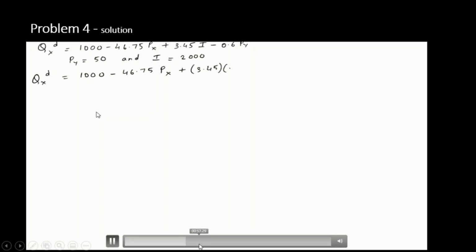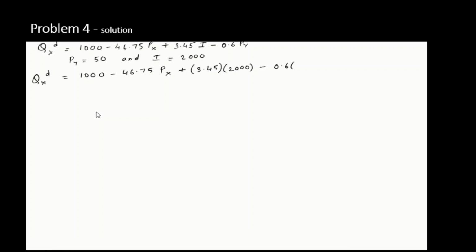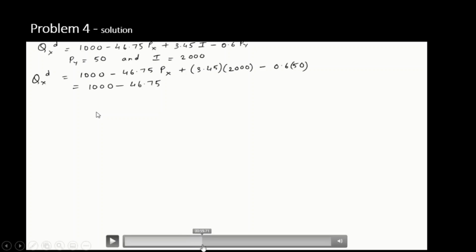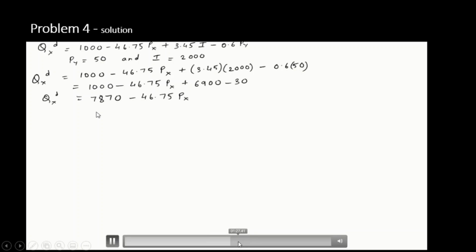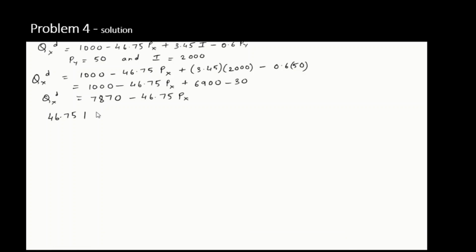So I'll substitute the values of income and Py and try to simplify my equation. I get something like this and then I simplify it further. The basic objective is I need to write this whole equation in terms of Px instead of Qx.